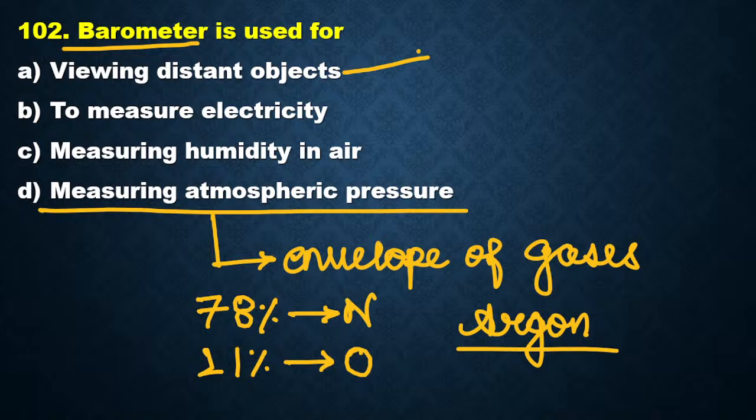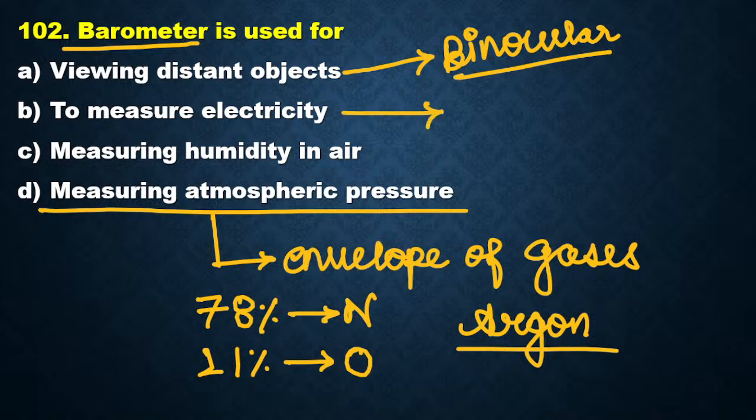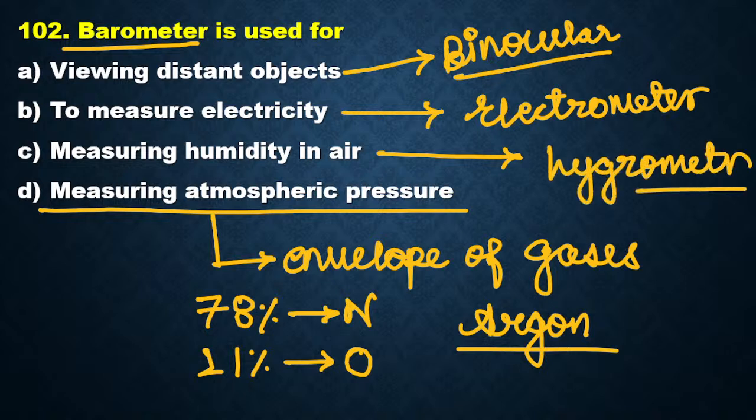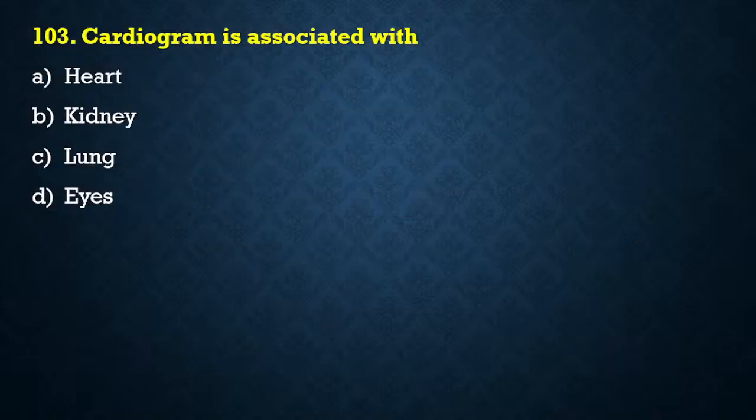In order to view distant objects, हम कौन सा device use करते हैं? Whenever we have to view distant objects, the device we use is binoculars. In order to measure electricity, the device we use is electrometer. And the last one, in order to measure the humidity in air, हम use करते हैं hygrometer. Okay, so the correct answer for the question will be option D, measuring atmospheric pressure. Argon is the correct answer, Mihir, for the noble gas in the atmosphere.